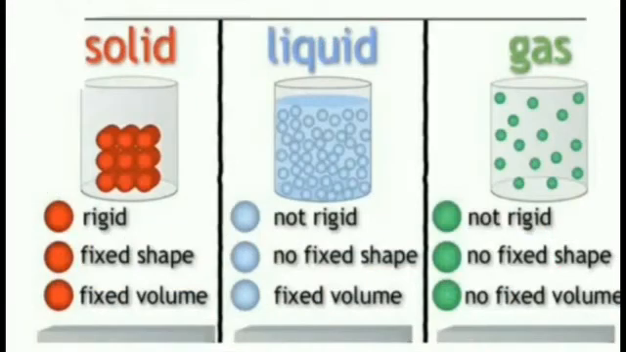Here you can compare the three states of matter: solid, liquid, and gas. First, solid is rigid, but liquid and gas are not. Second, solids have fixed shape, but liquid and gas do not. Third, solid and liquid have fixed volume, but gases do not. I hope now everybody is clear with the three different states of matter.